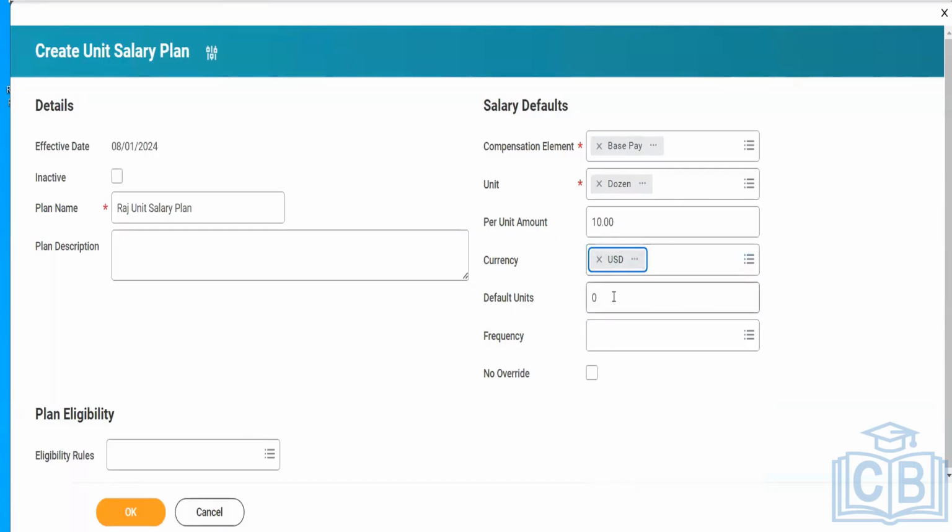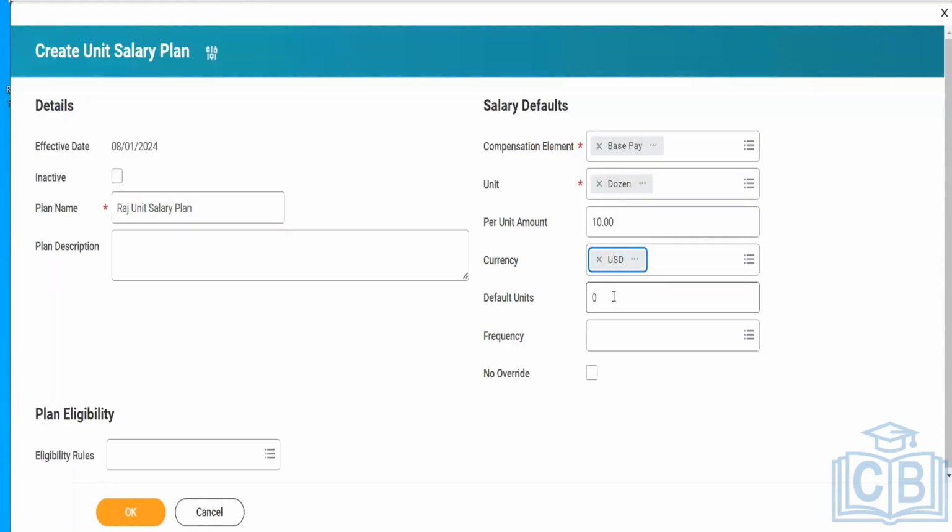Here are the units. There is a defined limit, a minimum. What is the expected number of units that the worker is supposed to do? That is the base that they have to do.